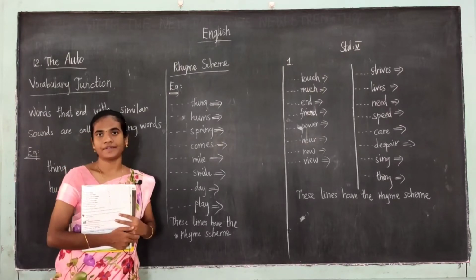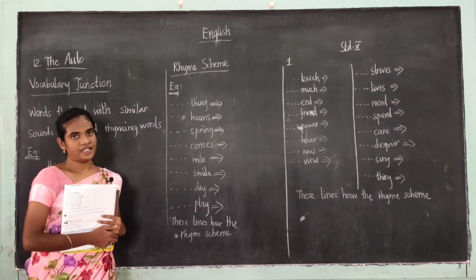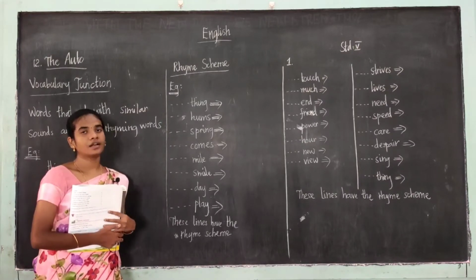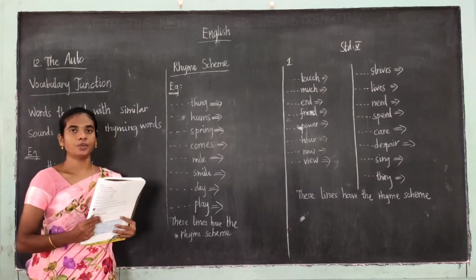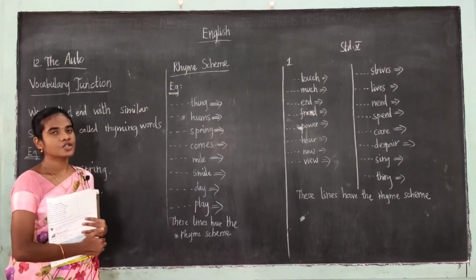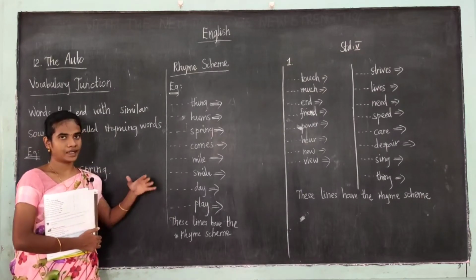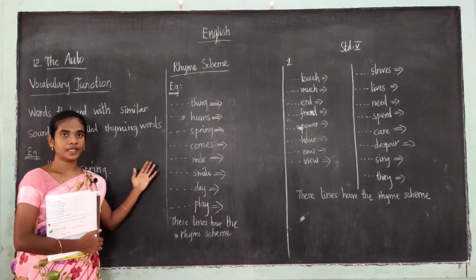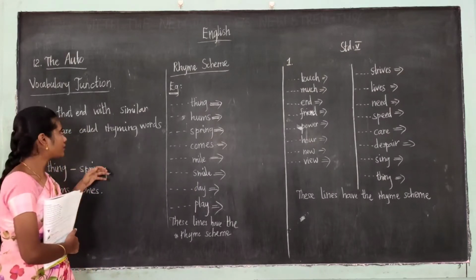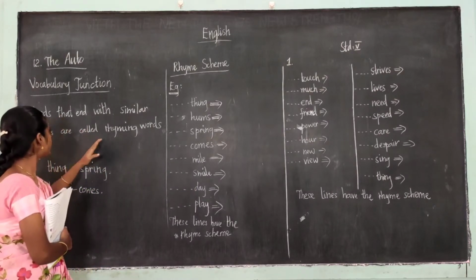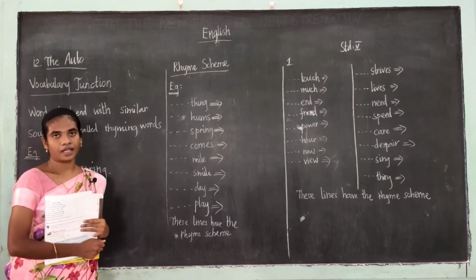In today's class we are going to see the vocabulary and phonic section in the poem The Auto. In that, the first topic is the vocabulary section, where the rhyme scheme is given for you. What do you mean by rhyming words? Before going to the topic rhyme scheme, let us see about the rhyming words. Words that end with similar sounds are called rhyming words.